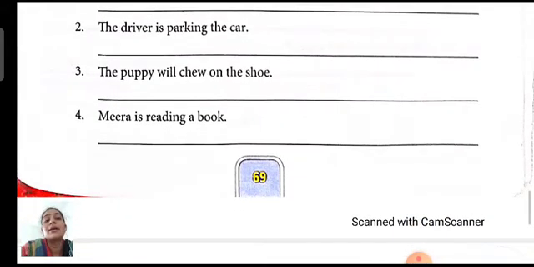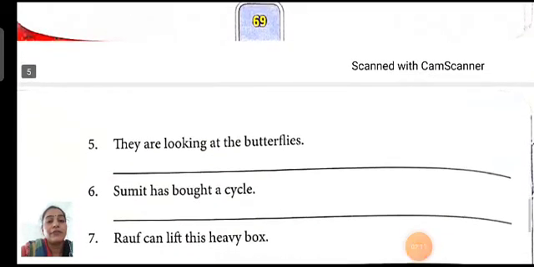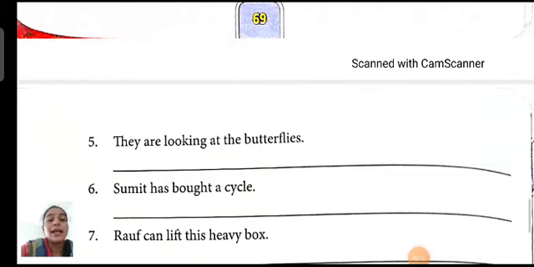Meera is reading a book. So what is the answer? Is Meera reading a book? Question mark. Then fifth one. They are looking at the butterflies. They is a subject and are is a helping verb. So in interrogative, the helping verb comes first, then the subject. So are they looking at the butterflies?